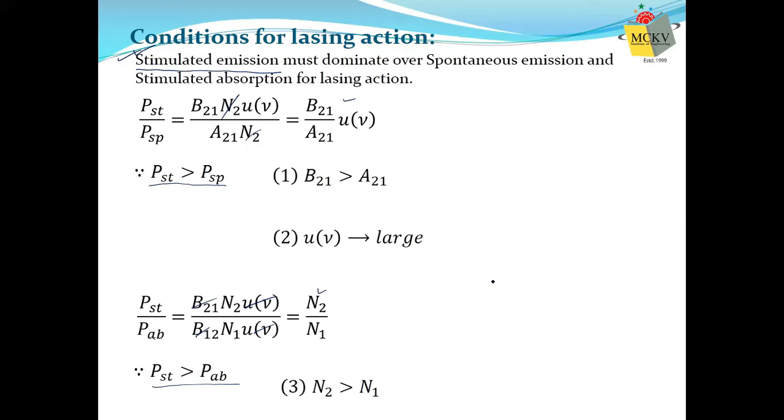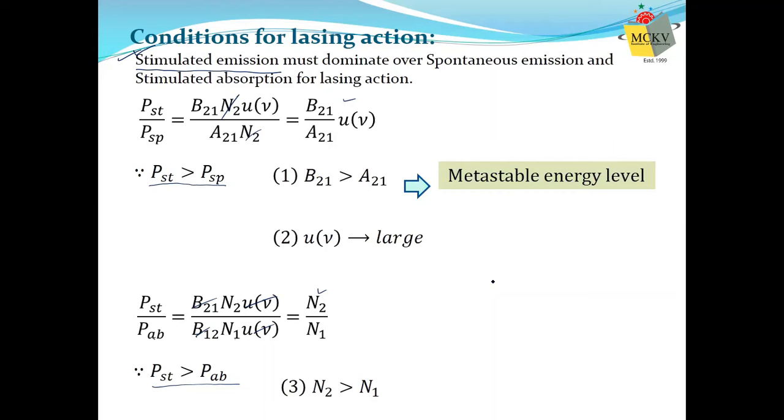I am giving stress on this word 'should'. Why? Because that is the required way. That is what we require. I am not saying that is natural. In fact, if I give you an example, N1 by N2 is generally e to the power 40, which is of the order of 10 to the power 17. That is a natural thing. And what we say? We are saying N2 should be greater than N1.